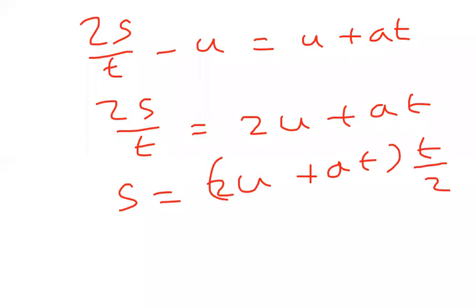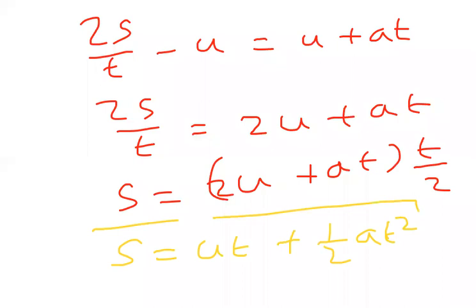If you multiply this, finally I am going to get s is equal to ut plus half at square. So this is the formula for displacement: displacement is ut plus half at square. Like that we got these equations of motion.